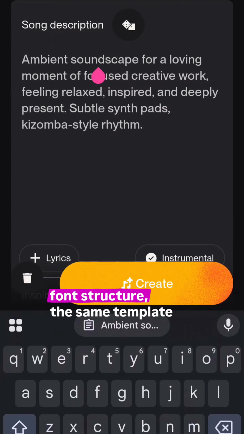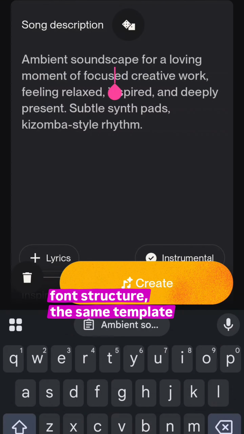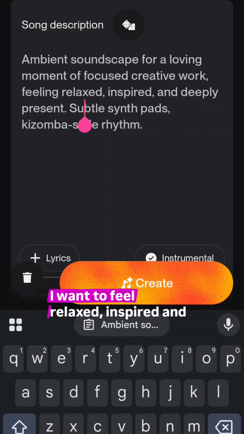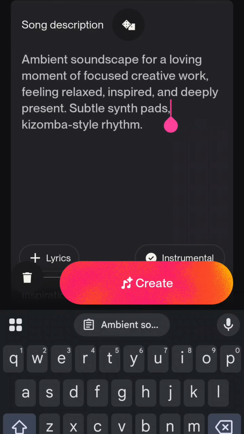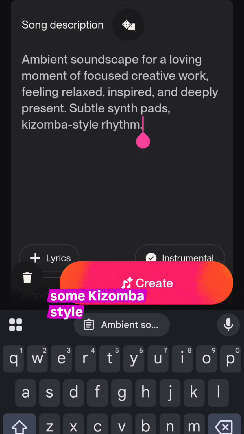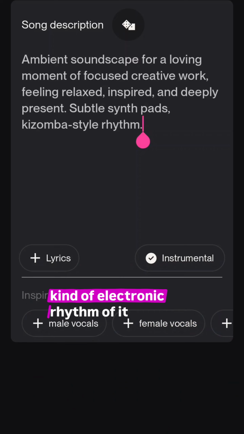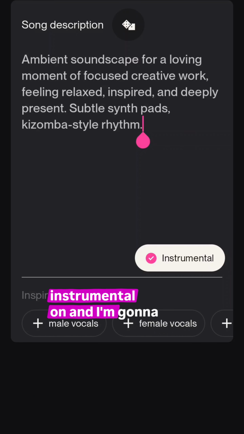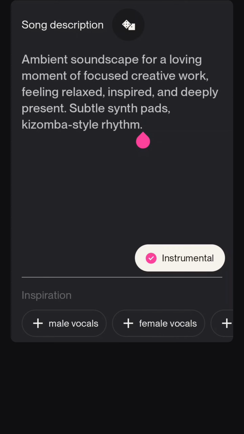I want to show you another example this time. You see I use the same prompt structure, the same template. This time I'm talking about focused creative work. I want to feel relaxed, inspired, and present when I work. And for that, I'm playing around with some kizomba style. I like to dance kizomba, and I love the kind of electronic rhythm of it. I'm going to make sure that I have my instrumental on, and I'm going to generate it.